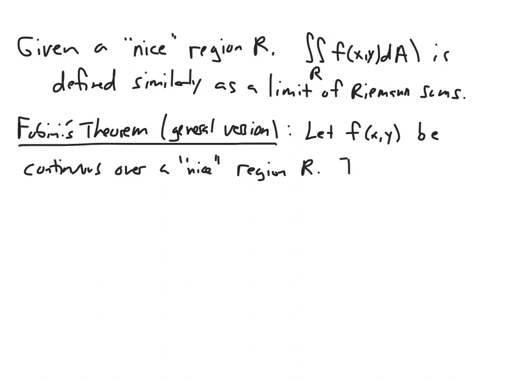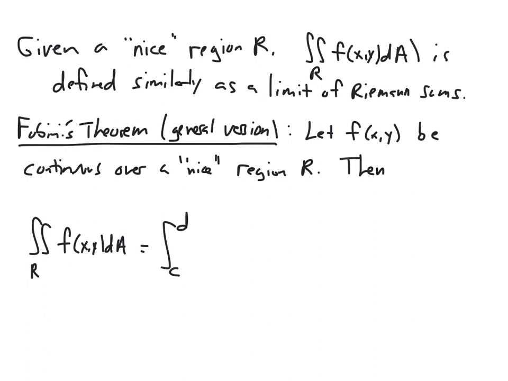And if this is the case, then the double integral over our nice region R of our function f of xy dA will equal either of two iterated integrals. And so we have to be a little careful here.